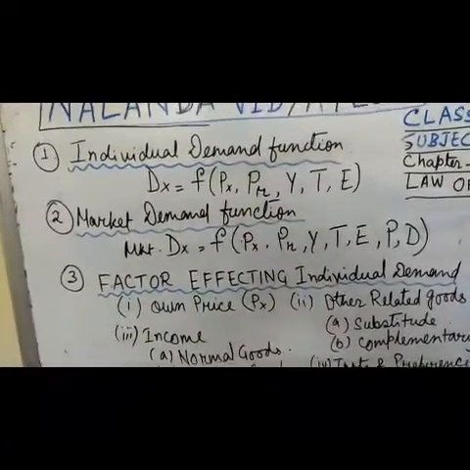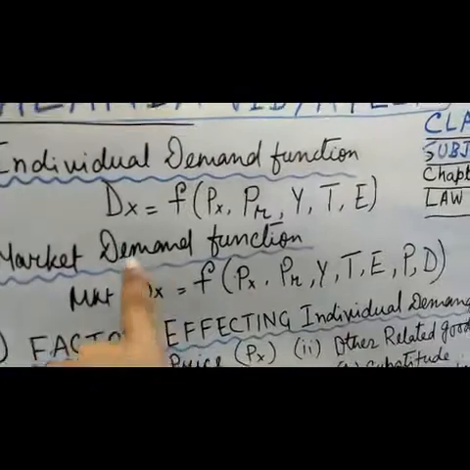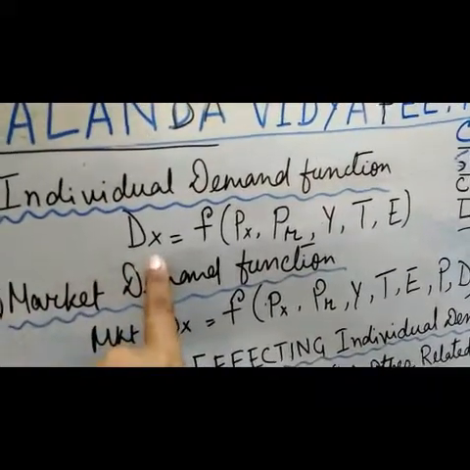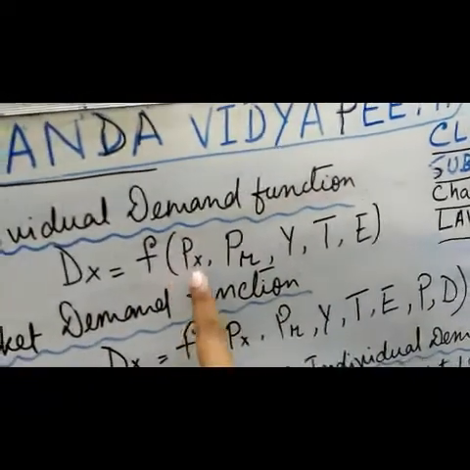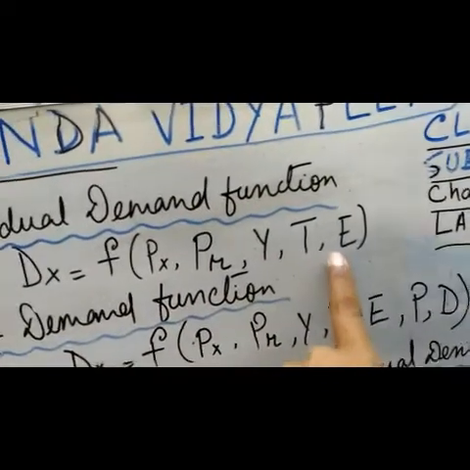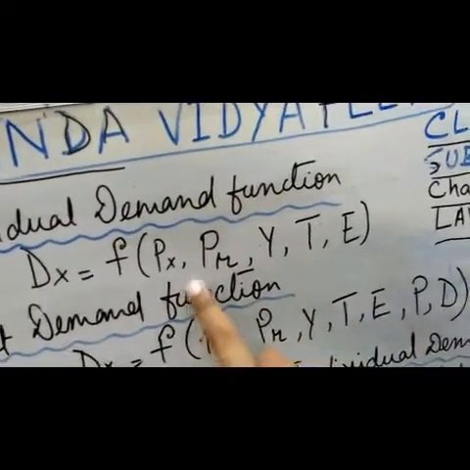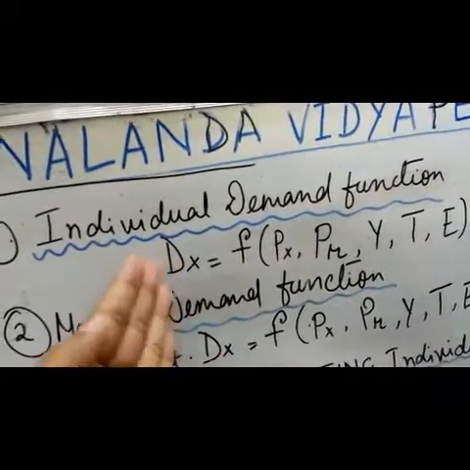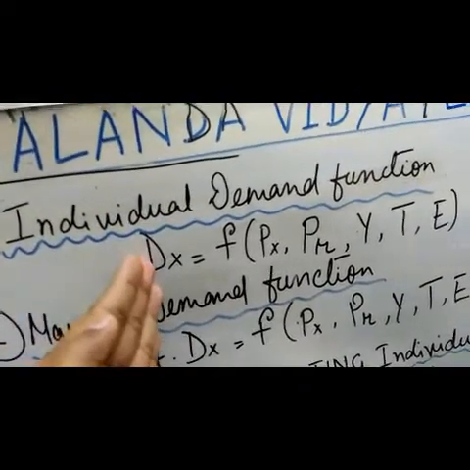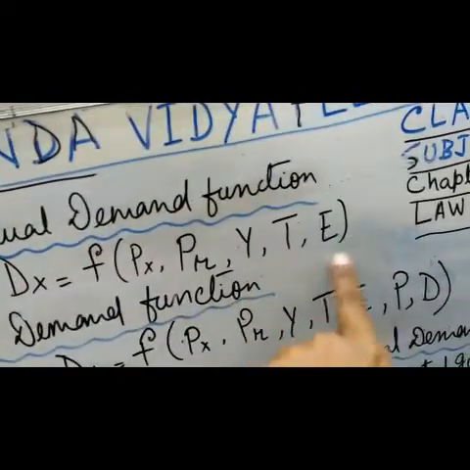Now, as we got to know about demand and the definition of demand, let's go for a few important points of demand. Individual demand. What do you mean by individual demand? And demand function. What is demand function? Demand function is the relationship between demand with other factors. So those factors which are there in the right side, they are called independent factors. That means these do not depend upon this. But Dx, which is the left side, Dx is called dependent variable. And these are called independent variables.